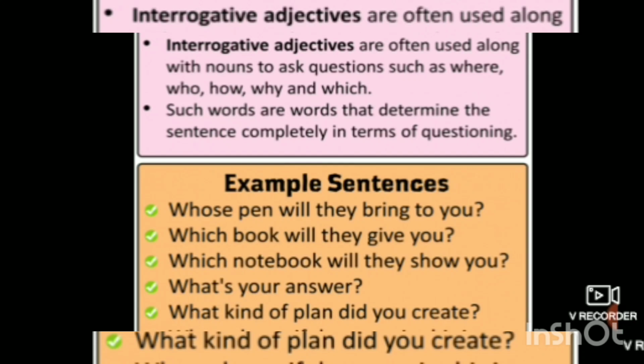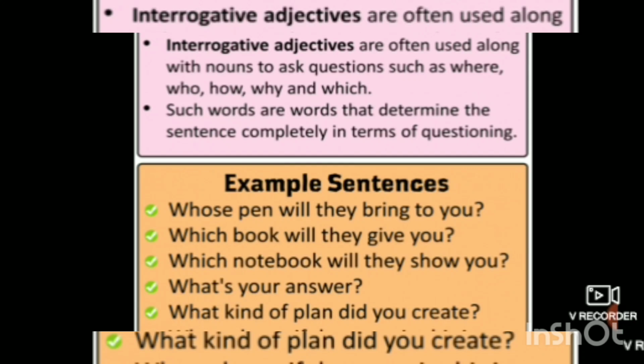Such words are words that determine the sentence completely in terms of questioning. Those question words determine the sentence completely in terms of questioning. So interrogation means what?